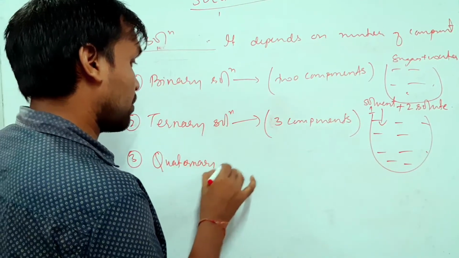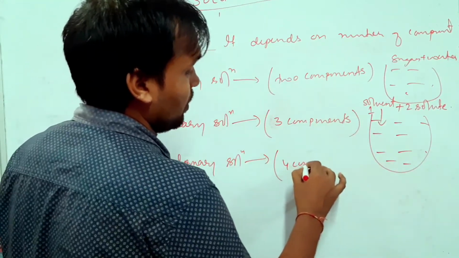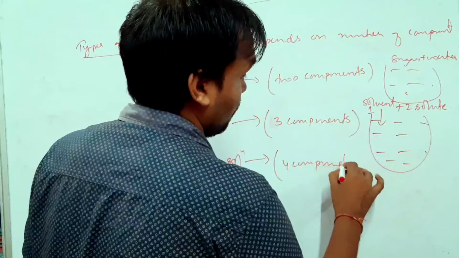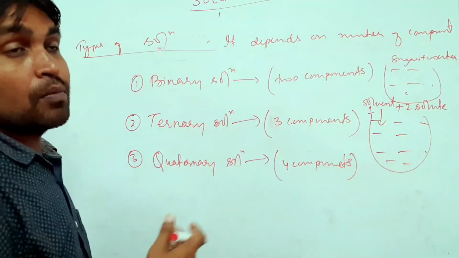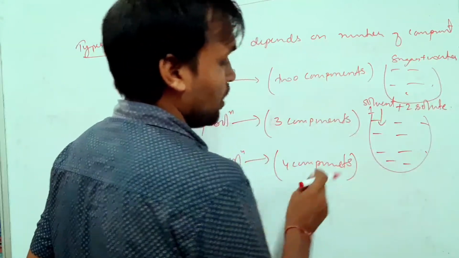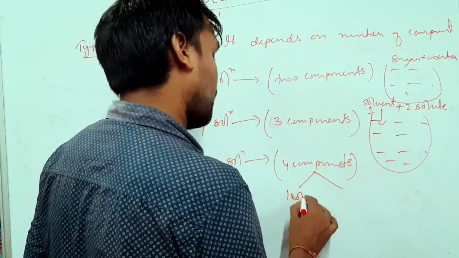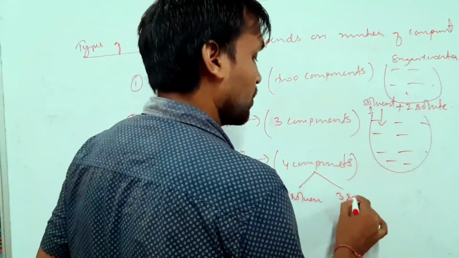Quaternary solutions means there will be four components, made up of four substances. In quaternary solutions, you will find there will be one solvent and three solutes.